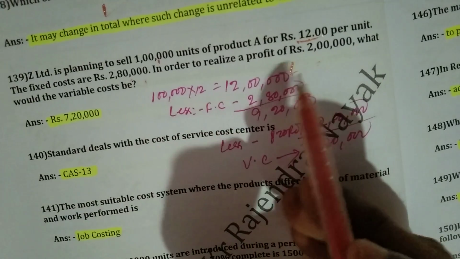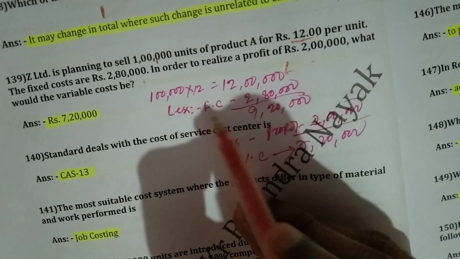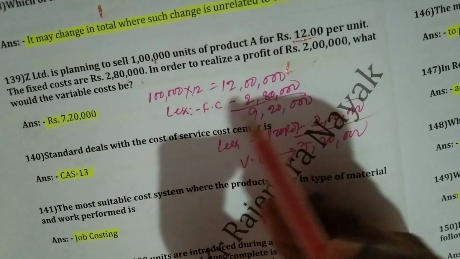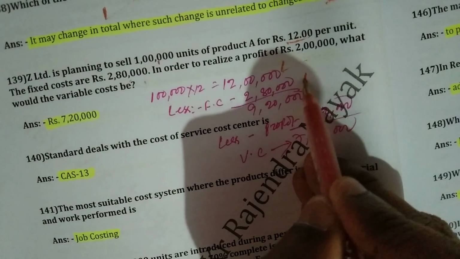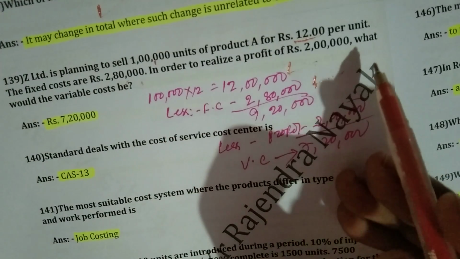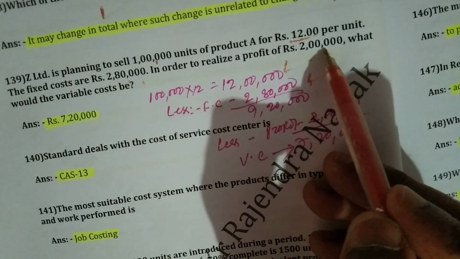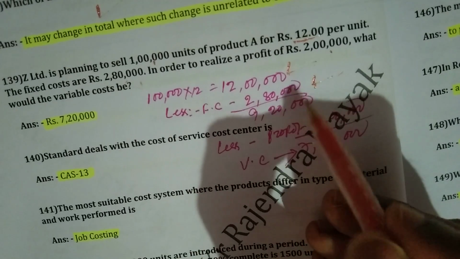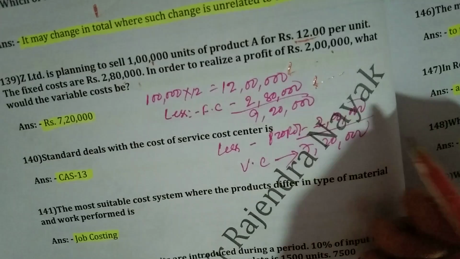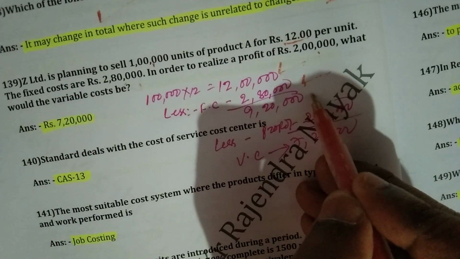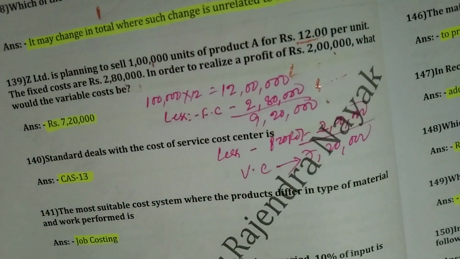So as you know, we must subtract such fixed cost, that is 2,80,000, from 12 lakh in order to realize a profit of rupees 2 lakh. So what will the variable cost be? 9,20,000.